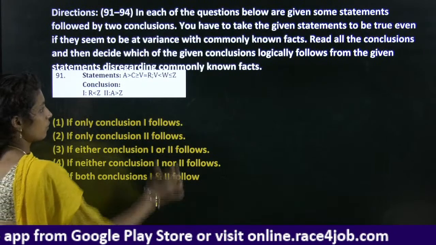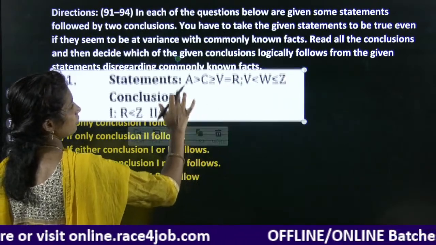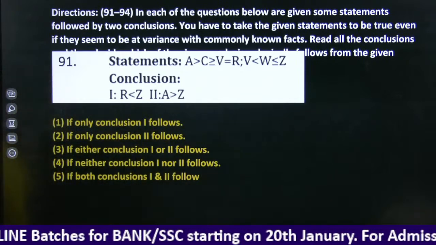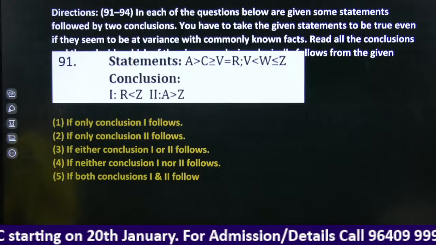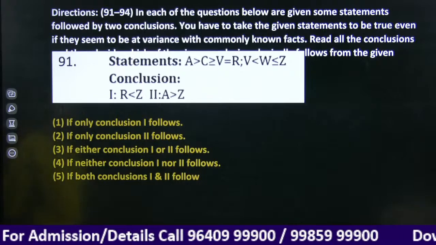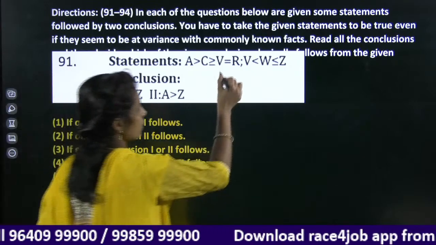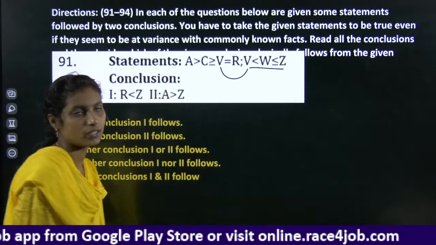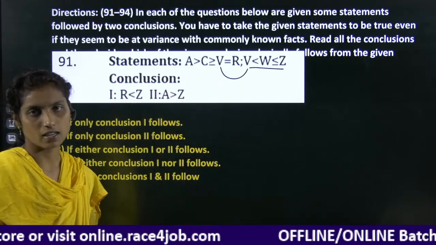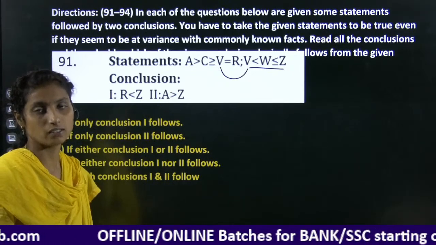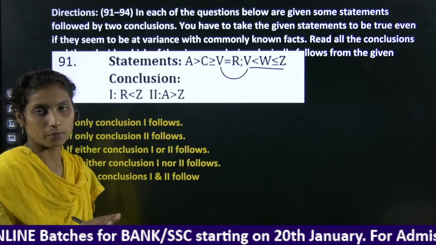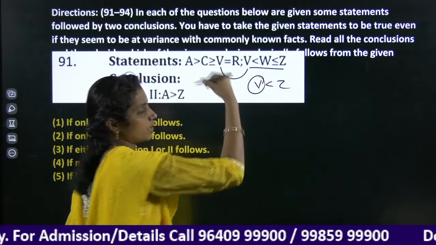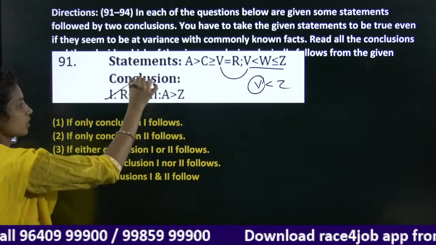And here we have a question from the inequalities. Right? Okay. Check it here. We have a common relation is V. Right? V less than or equal to Z. V less than W, W less than or equal to Z. It means V less than Z. And in place of V, we can directly place R. And here first conclusion is true.